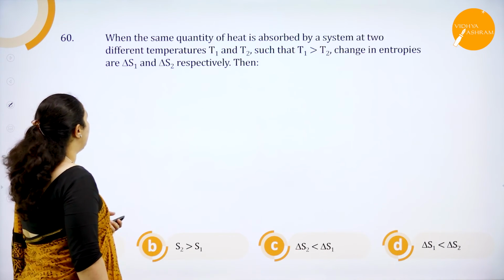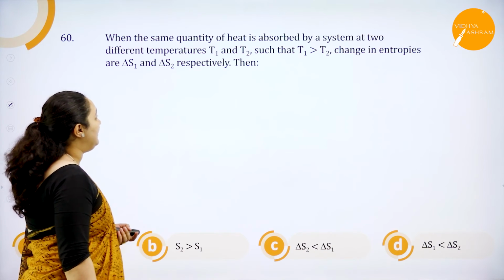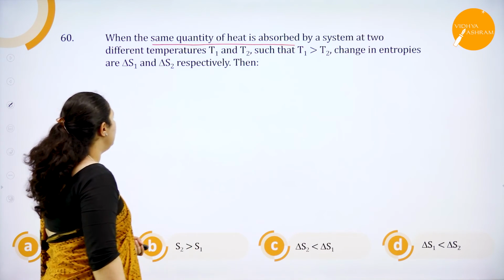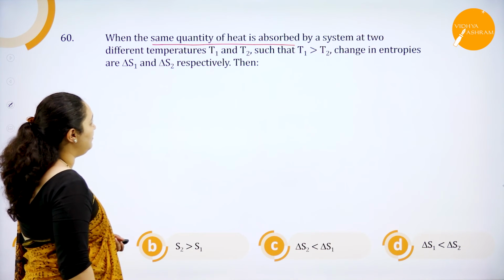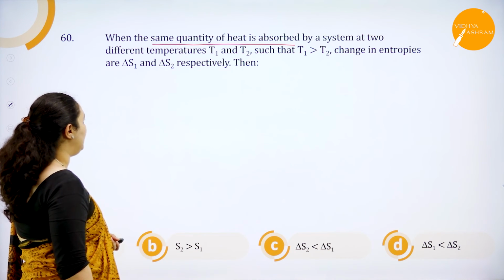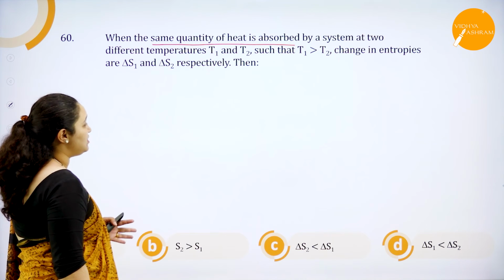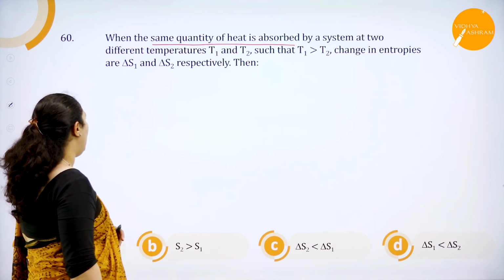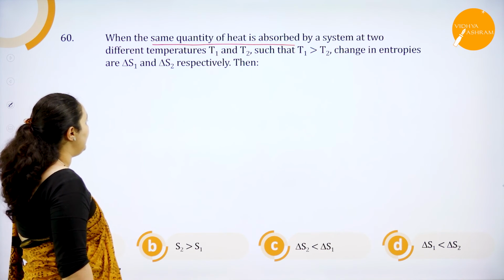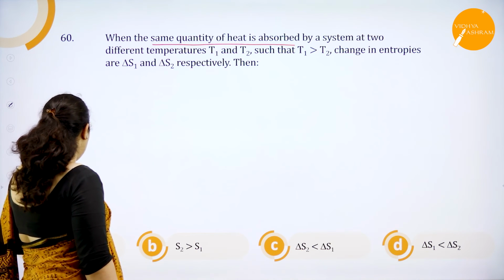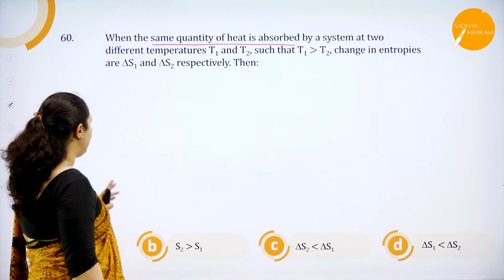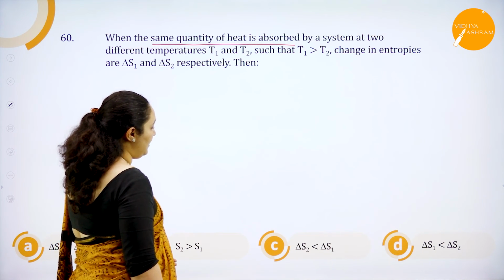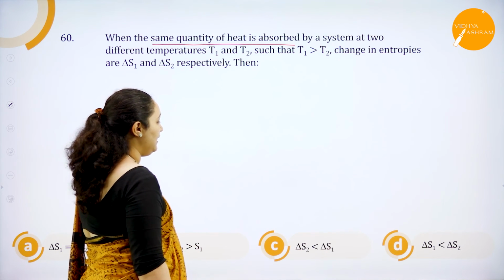Next one, the last question. When the same quantity of heat is absorbed, please highlight this because it's very important. Same quantity of heat is absorbed by the system at two different temperatures T1 and T2 such that T1 is greater than T2. Change in entropies are delta S1 and delta S2 respectively. Then they're asking whether the change in entropies will be equal or S2 is greater than S1, S2 is lesser than S1 or S1 is lesser than S2.